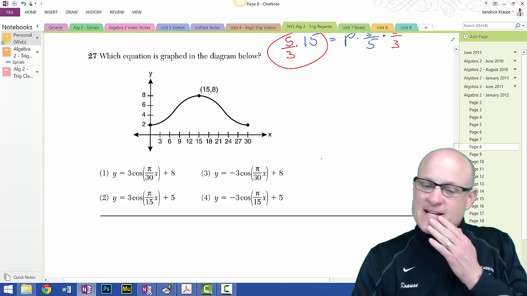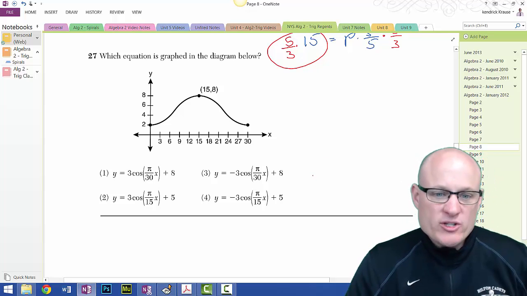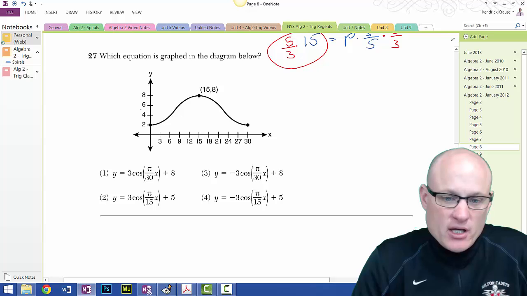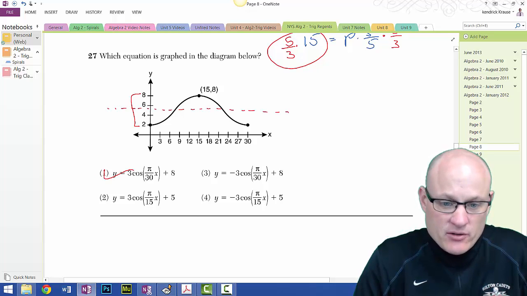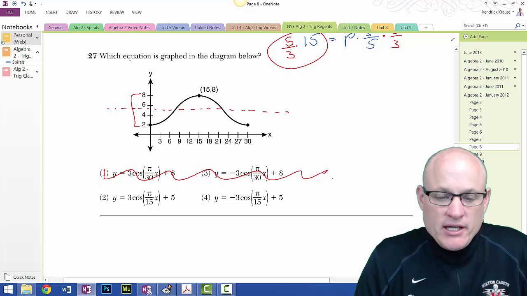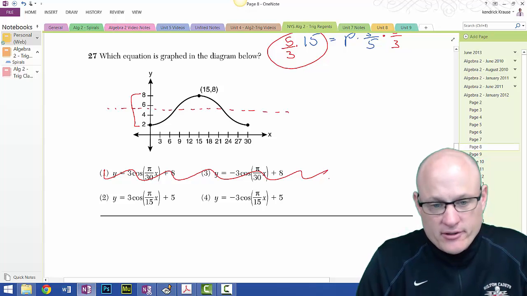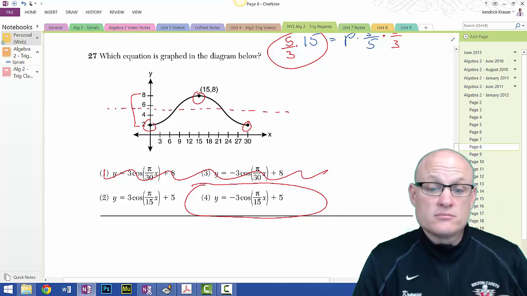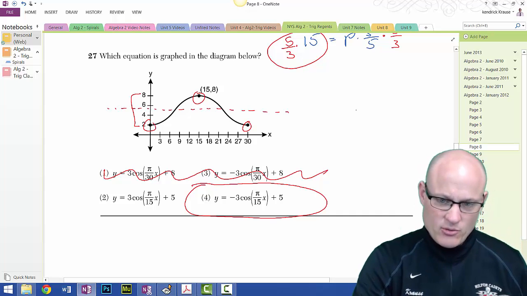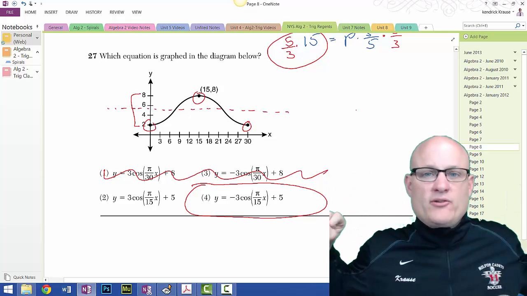All right, we're almost done. Last question on this section. Which graph matches this equation? Okay, so if we figure out, let's see, the difference between these two is 6. So if I go up 3, that will give me my midline. So my midline is 5. So it's not one of these answers. It's also clearly the cosine curve. Okay, and we're starting at minimums and we're going up to the maximum. If you start at a minimum, that has a negative leading coefficient. So there's your answer. That's all she wrote. All right, part 1's done.